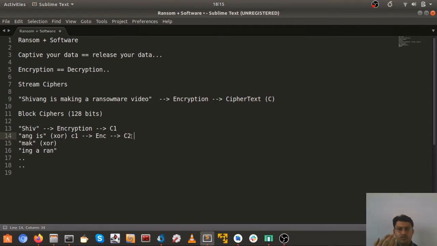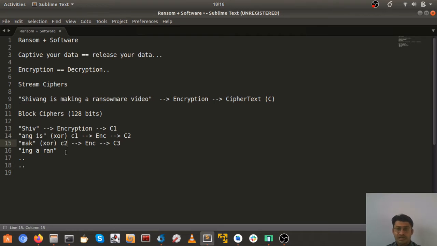Basically the output of the previous process is XORed with the current plain text and sent into encryption, and we get C3. So henceforth it will continue till we complete the whole plain text.